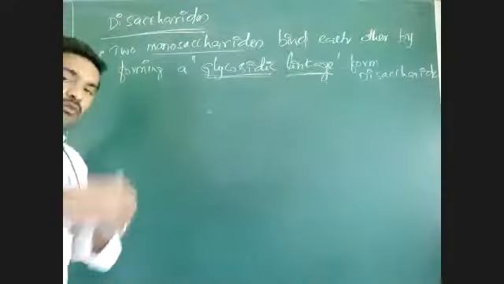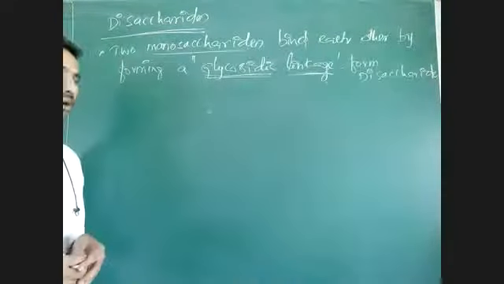That joining of two monosaccharides with the help of a bond, that bond is called glycosidic linkage.